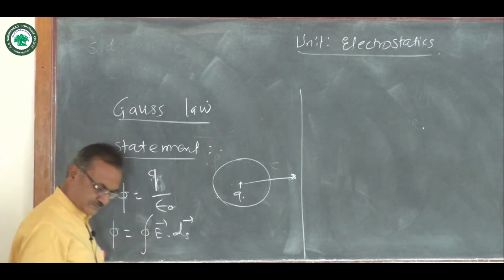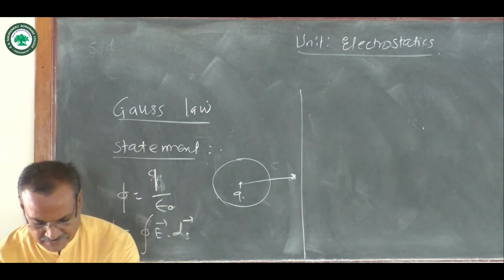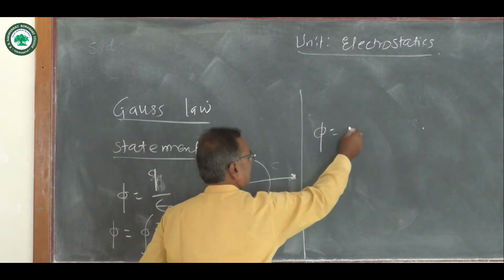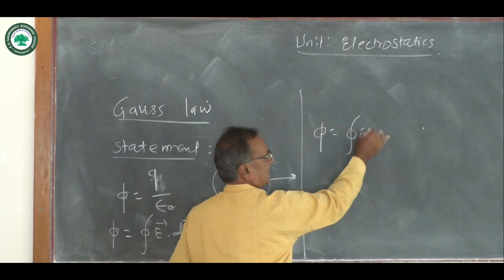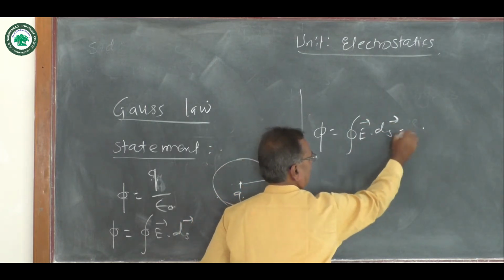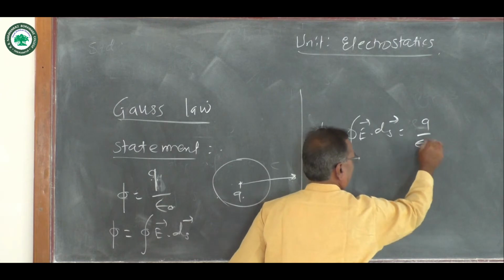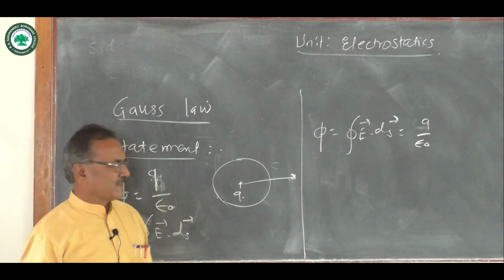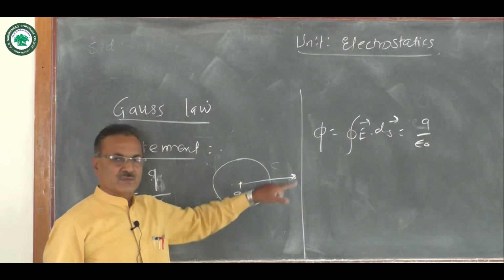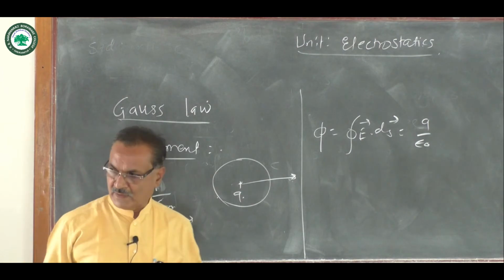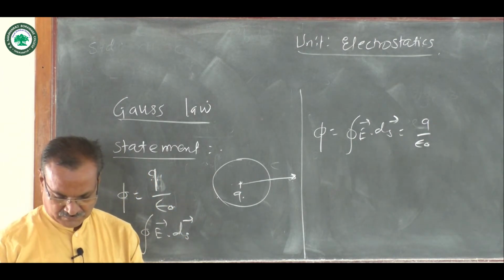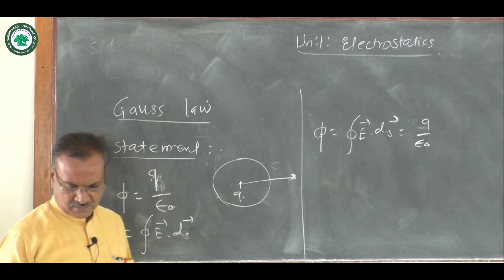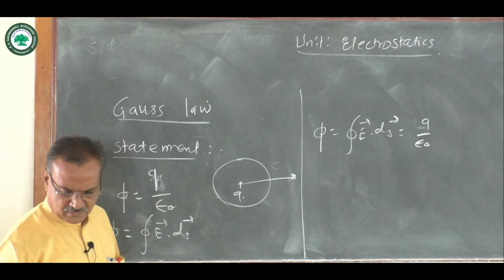Therefore electric flux phi equal, you can write, integration of closed path vector E dot vector ds is equal to Q by epsilon naught, where epsilon naught is the permittivity of vacuum or free space and Q is the charge enclosed by this surface. So this is the statement of Gauss law.